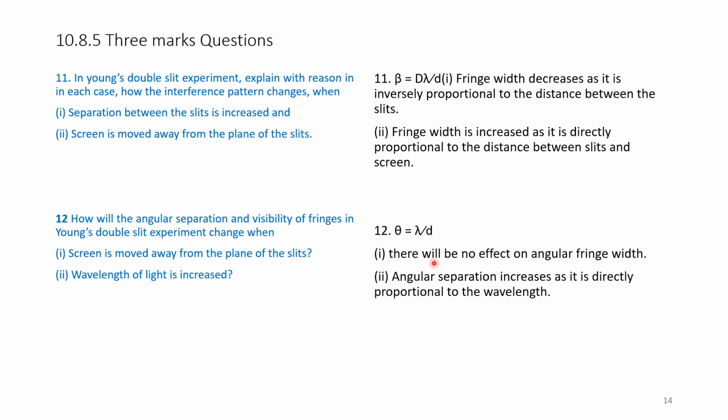Therefore, there will be no effect on angular fringe width, because theta does not depend on capital D. Angular separation increases as it is directly proportional to wavelength. If we increase the wavelength, angular separation increases.